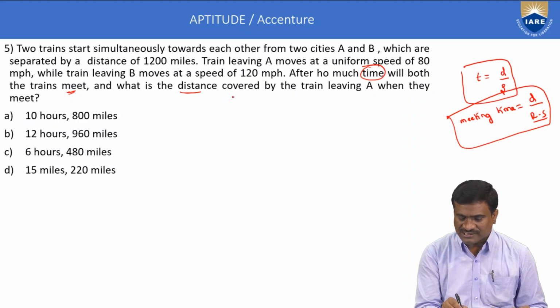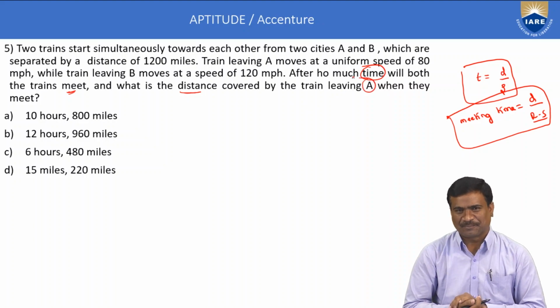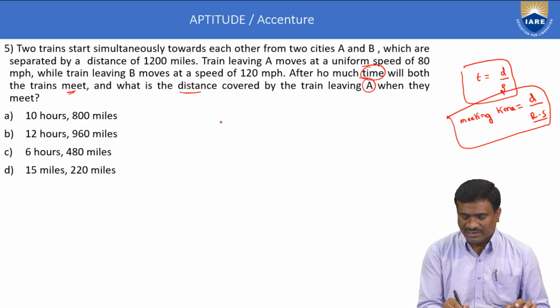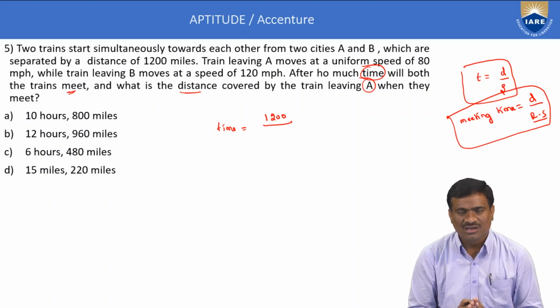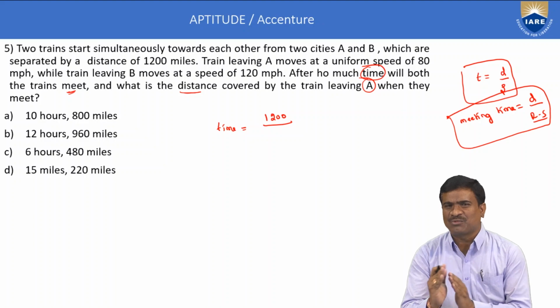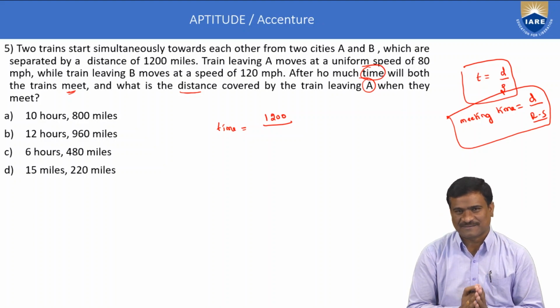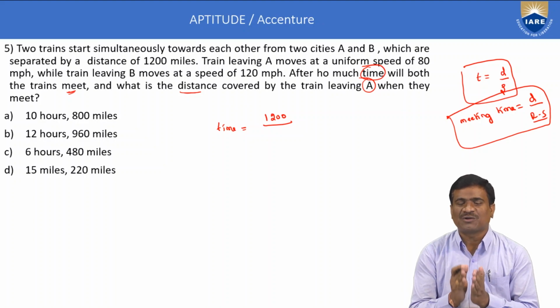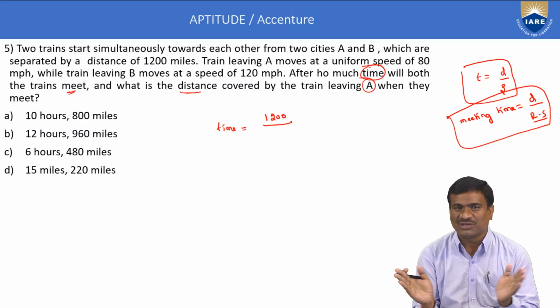You calculate only the distance covered by the train, a train distance and meeting time. Meeting time is equal to distance by speed, where the distance is 1200 miles. For relative speed, when two speeds are given, check the direction. If A and B are moving in the same direction, the relative speed is the difference of their speeds. When two trains are moving in opposite directions, the relative speed is the sum of their speeds.